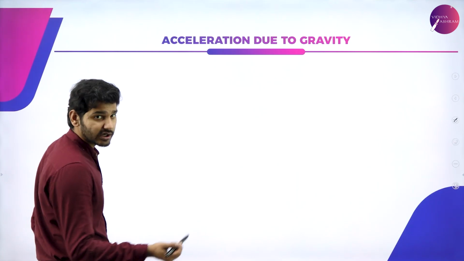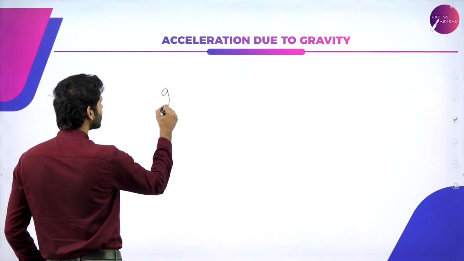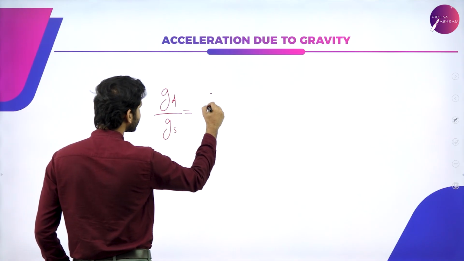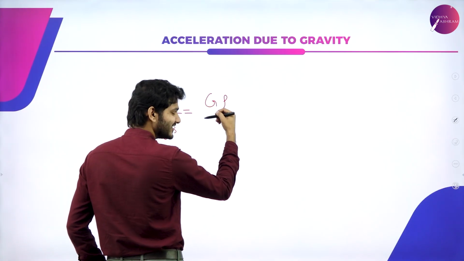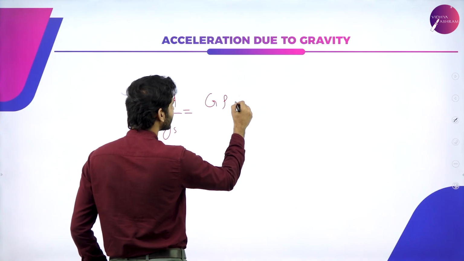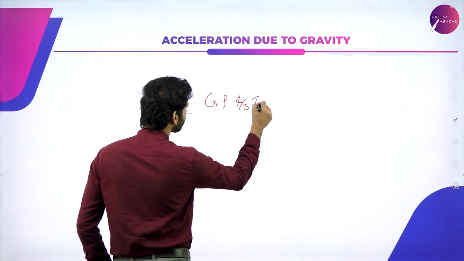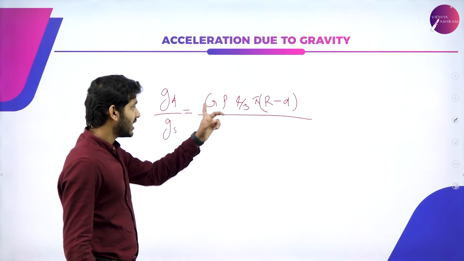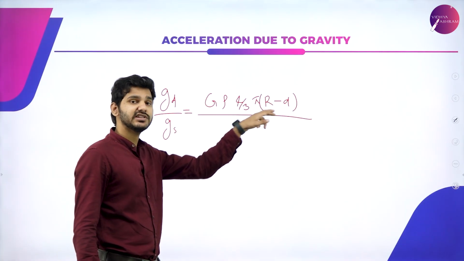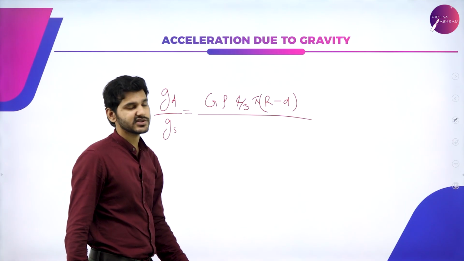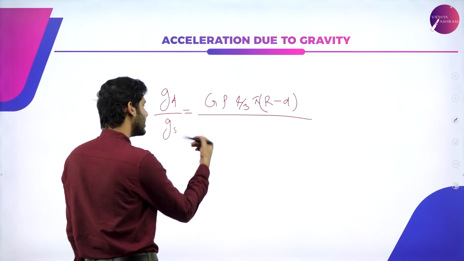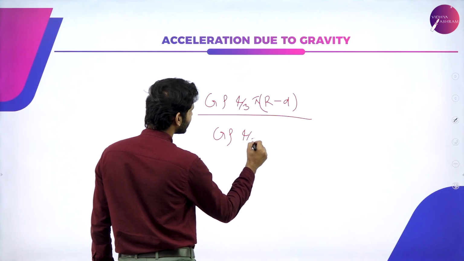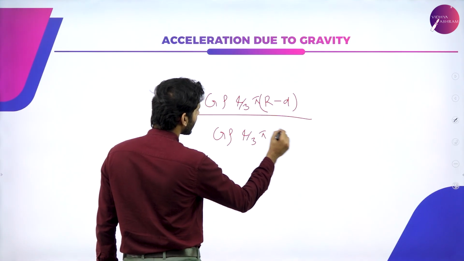If it is not clear, we are going to take gd by gs, which can be written as g times rho times 4 by 3 pi r minus d, with r minus d whole square cutting off so that r minus d will only be there, divided by g rho 4 by 3 pi r.